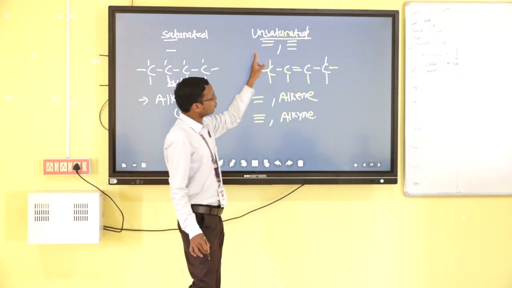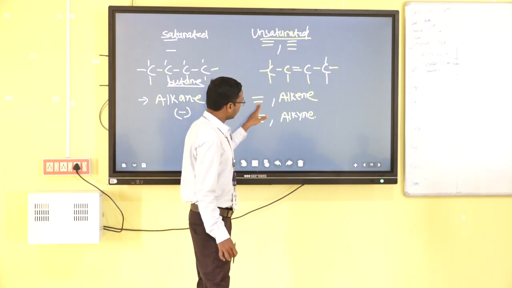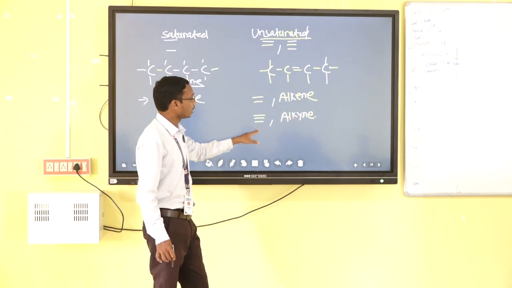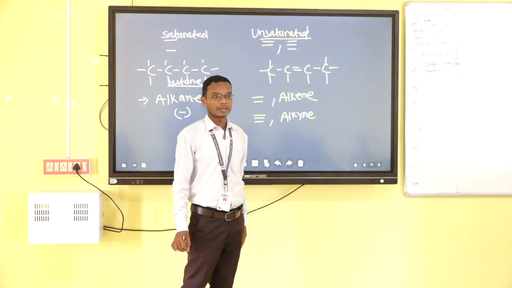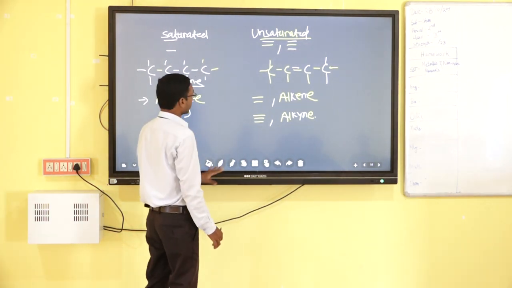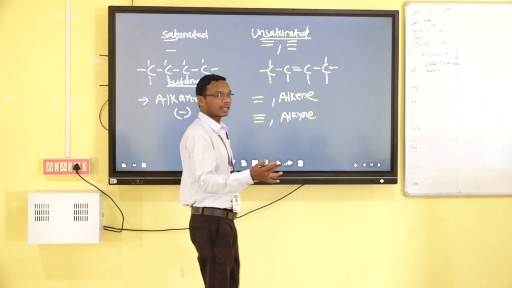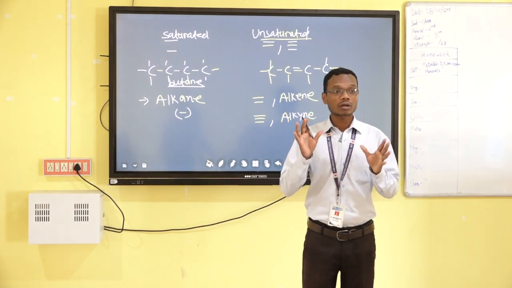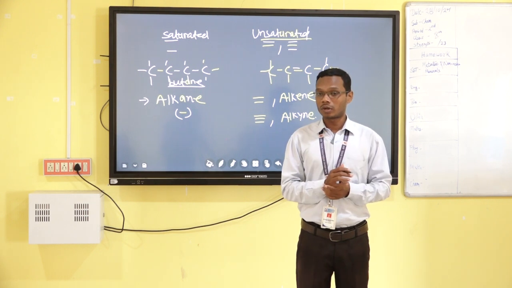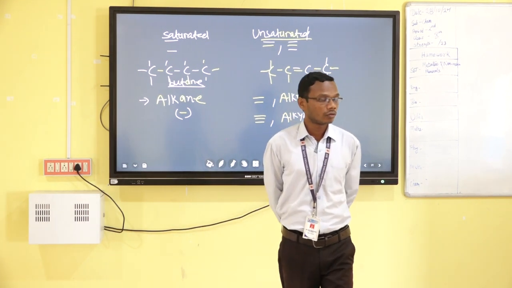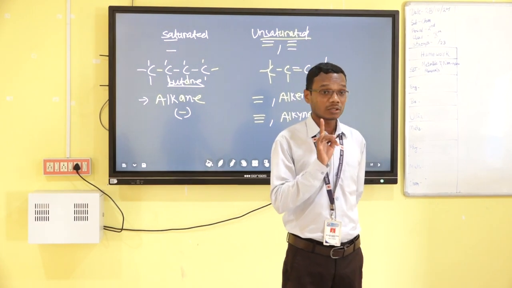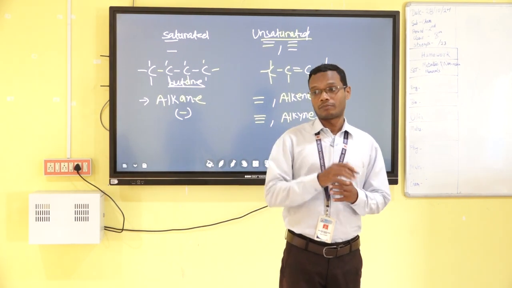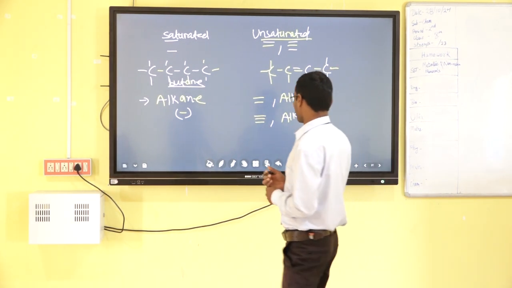If it is an unsaturated hydrocarbon, it contains a double bond, then it is called alkene, and if it contains a triple bond, then it is called alkyne. So these are alkane, alkene, alkyne, saturated, unsaturated. All these are the basic organic groups, the basic hydrocarbons of our carbon compounds. That means if we make another compound, suppose